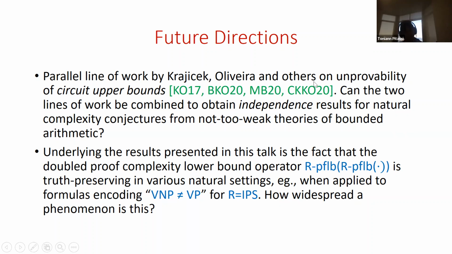Any other questions for Rahul? I have a quick one. This is almost on the first slide: you mentioned it's not interesting to look at an explicit sequence of tautologies which is hard for every proof system. I'm wondering if you didn't define it to be tautologies, just a sequence of formulas, such that it's hard for every proof system to prove all the ones that are tautologies. Does it become interesting then? Because it seems like that would be just as good a way to define it.